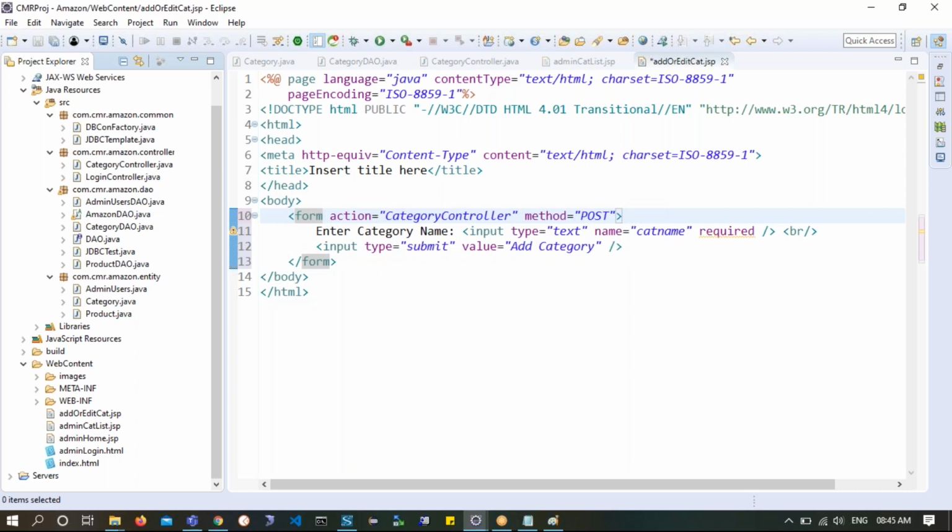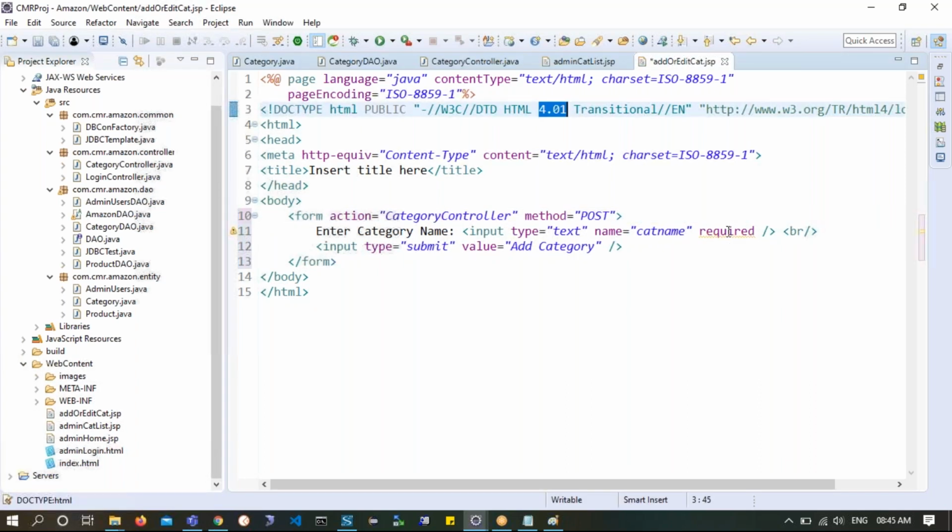Clear. Now I'm in a kind of stage, because this is HTML 4.1. This required attribute won't be working. It's an undefined attribute called required. Please understand, in HTML4 required won't work. In JSP you have to write JavaScript or anything, and you have to handle any client-side validations.